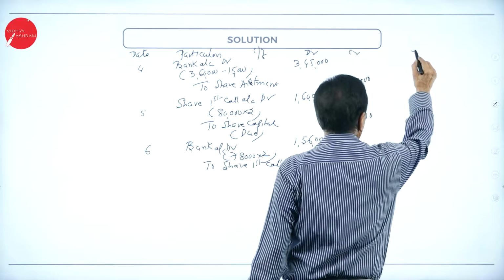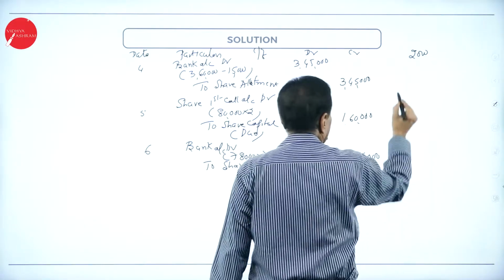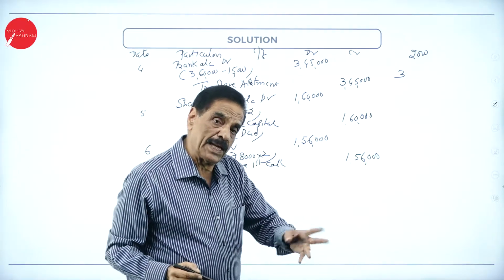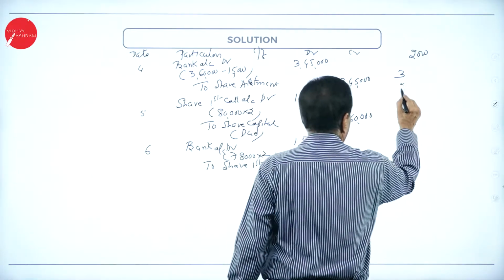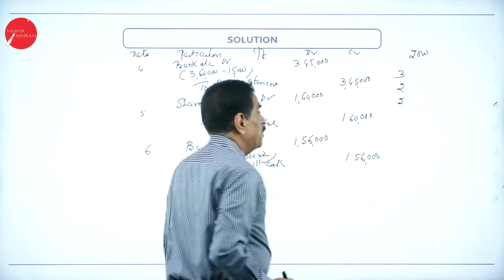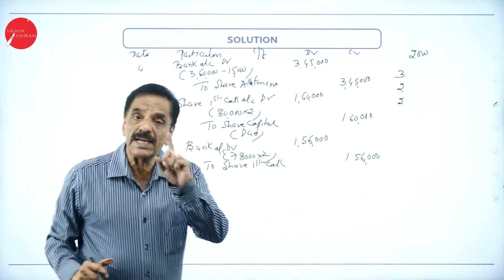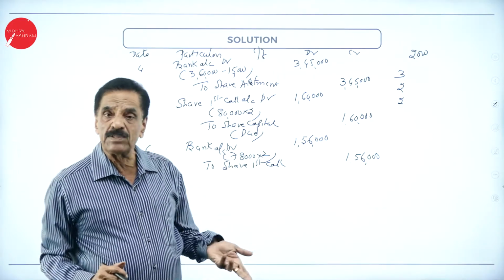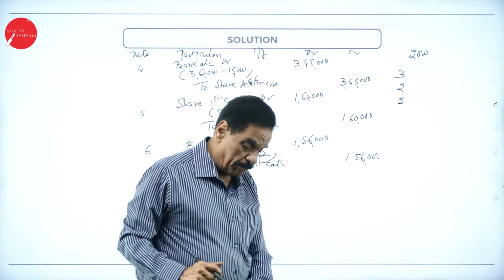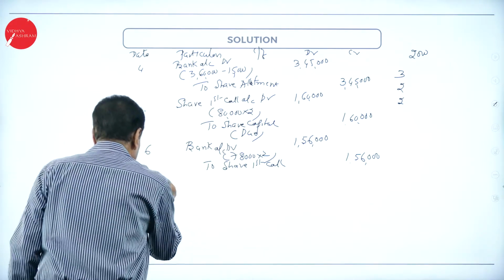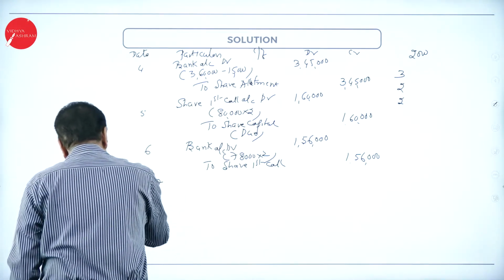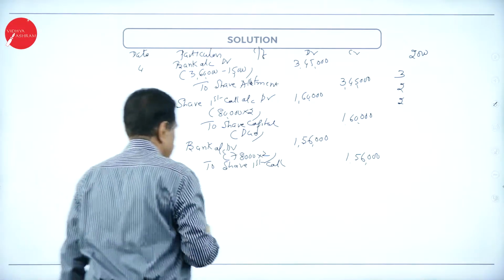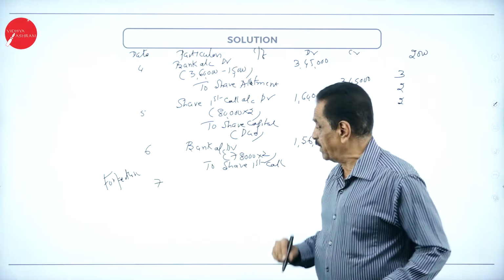So your 2,000 shares have been forfeited immediately. The 2,000 holder paid application 3, allotment, though it is 4 rupees 50 paise, leaving the premium, it is 2 rupees. First call is 2. He fails to pay the first call. So what has he paid? Application is paid. Allotment he paid, but fails to pay the first call. Totally 7 rupees. Immediately forfeited. This is the entry for forfeiture.